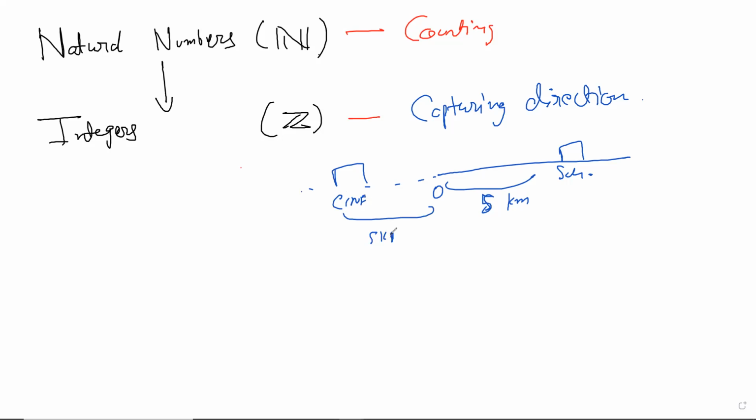So you can say 5 kilometers for both, but then you would have to use an extra word like right or left. Now the question is, can we, instead of saying this word, use a number? And the answer is yes. You can use a +5 on that side, and you can use a -5 on the other, and we can all agree upon it. That's also an important thing in mathematics: there has to be something that we can all agree upon. On the left it's minus. Or, if one side is plus and the other is minus, that's all that matters basically. And so just to capture the sense of direction, we need this negative number.